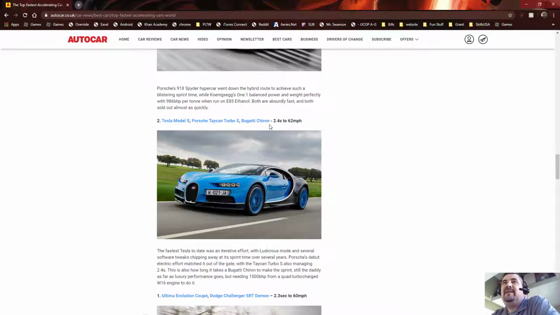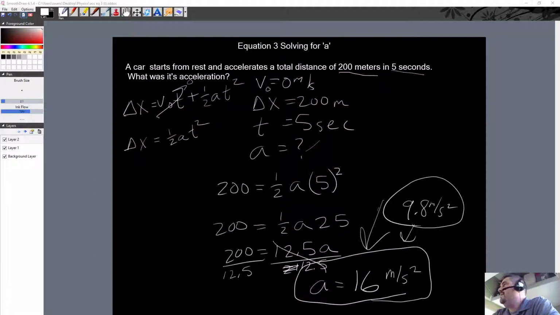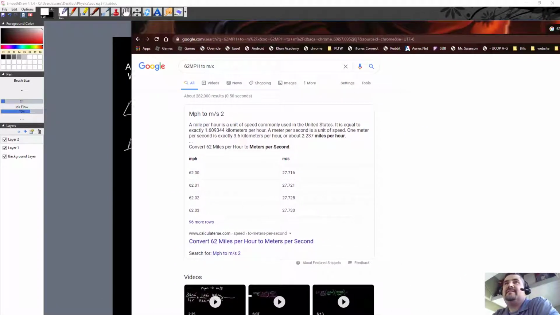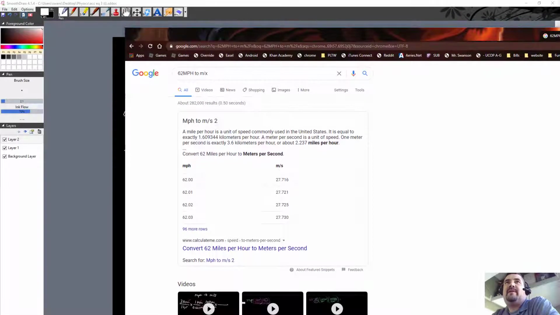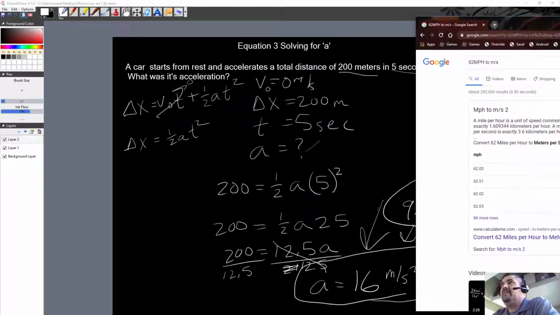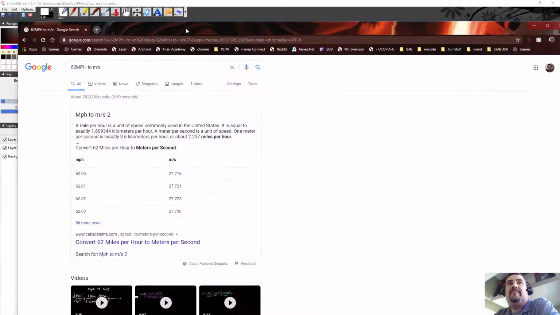So I'm going to do this one right here: 0 to 62 miles per hour in 2.4 seconds. That's the fastest acceleration. Then I just did a quick conversion online. I converted 62 miles per hour to meters per second, and 62 miles per hour is 27.7 meters per second.